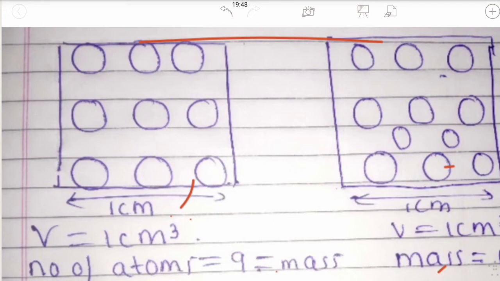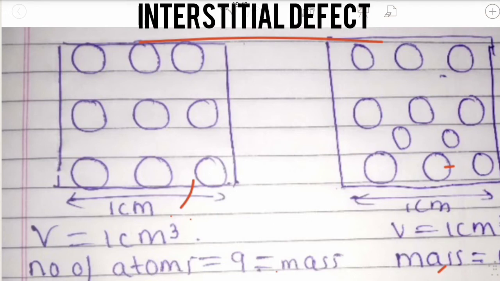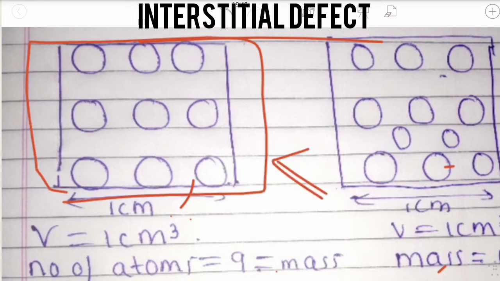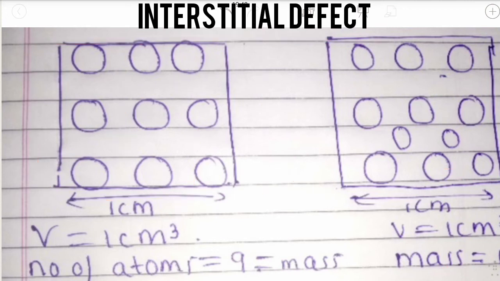Interstitial defect. The second type of stoichiometric defect is the interstitial defect. Look at the structure of the solid. Here you find there are a lot of interstitial gaps present in between the atoms. When a different atom or molecule occupies this interstitial space or voids, such defects are called interstitial defects. When some atoms or particles occupy this type of space, it is called an interstitial defect.